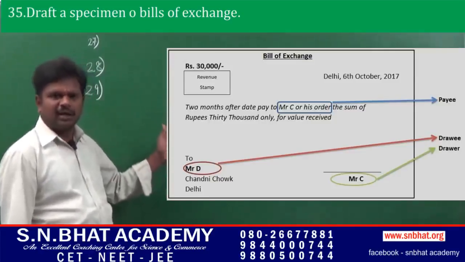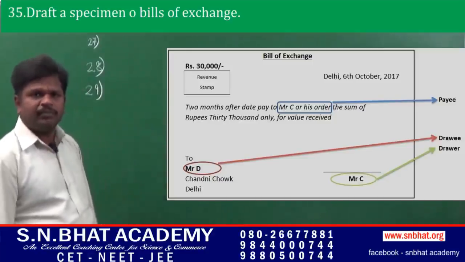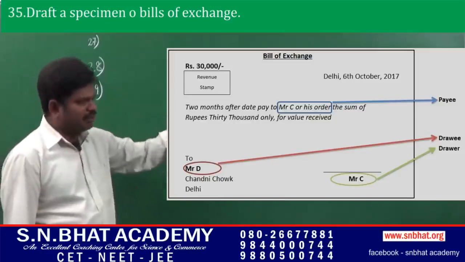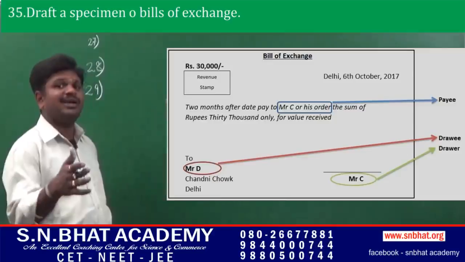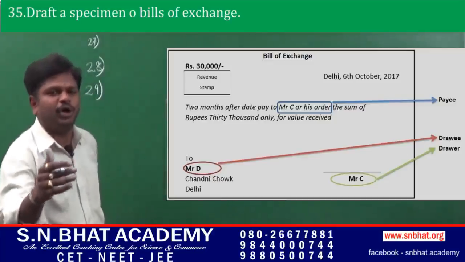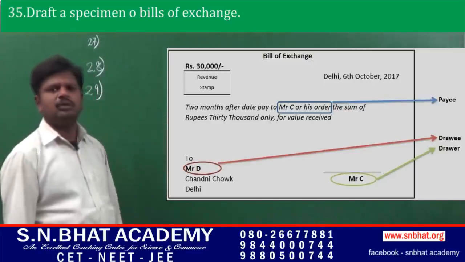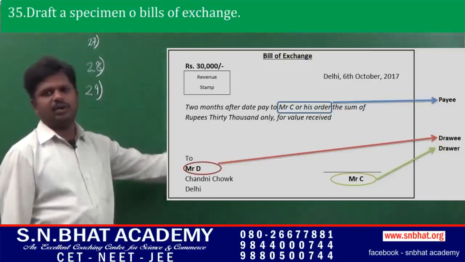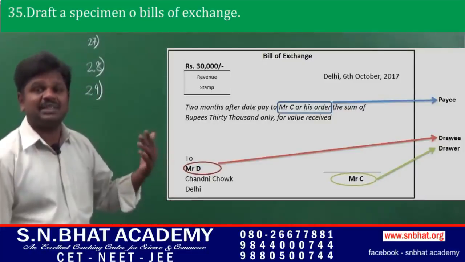It is a contract between the 2 persons, that is the drawer and the drawee. You have to mention the date of preparation, the duration for which it has been prepared, a maximum period of 90 days with a grace period of 3 days. You have to mention the amount, and it has to be signed by both the parties, that is drawer and the drawee. Mainly it has to be signed by the drawee, that is the acceptor of the bill.